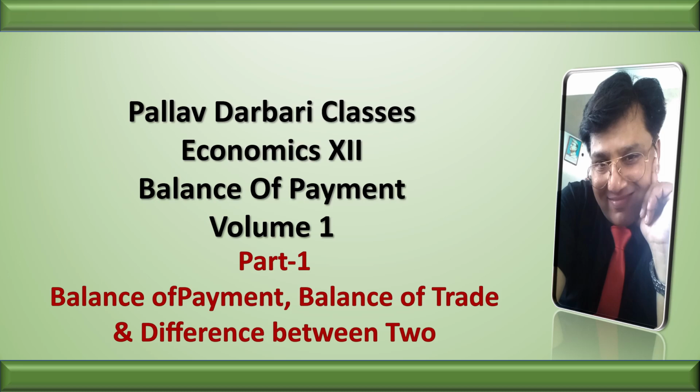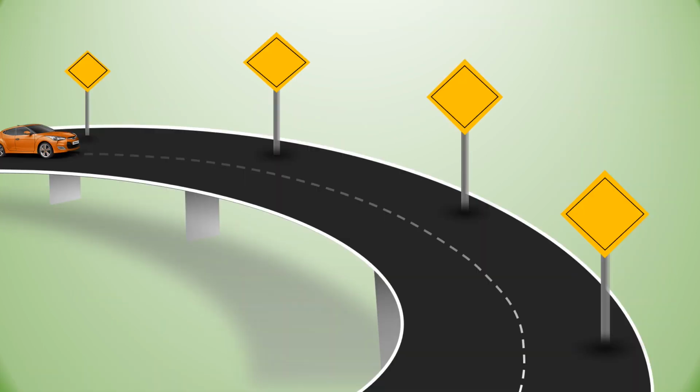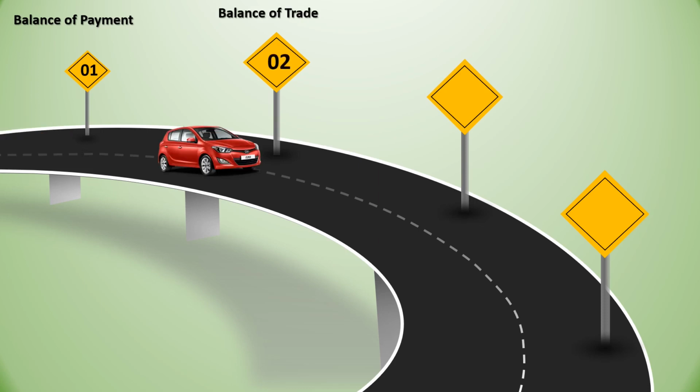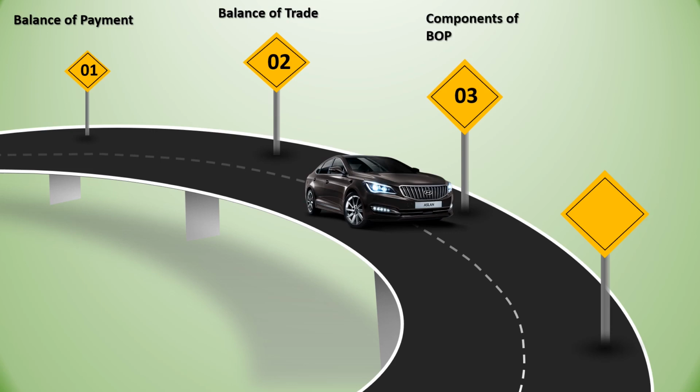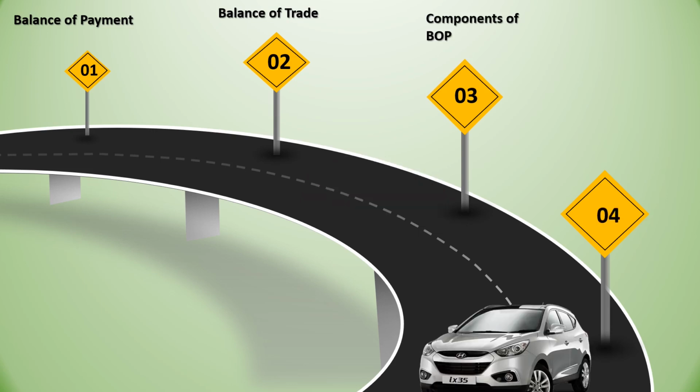In this video, we will discuss balance of payment. This is the first volume of the chapter, balance of payment. Let us see the topics that we will discuss in this video. We will discuss the meaning of balance of payment. We will discuss balance of trade. We will discuss the components of balance of payment. And we will also discuss autonomous and accommodating items.